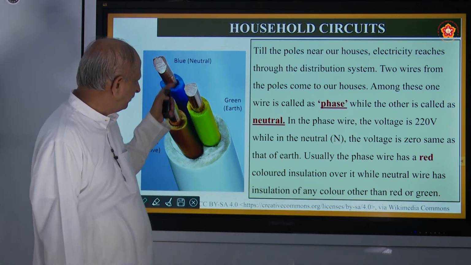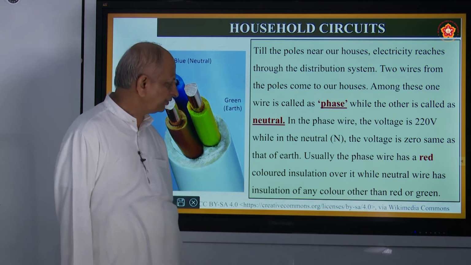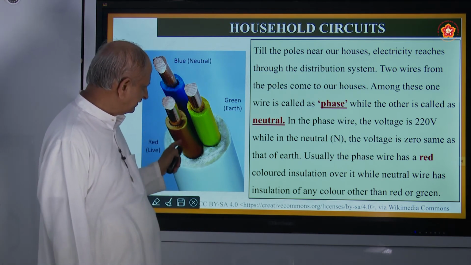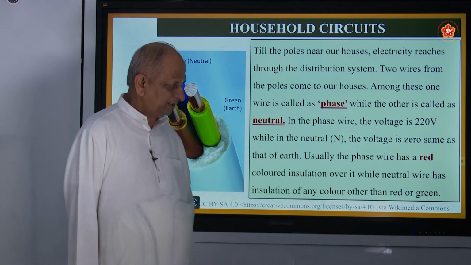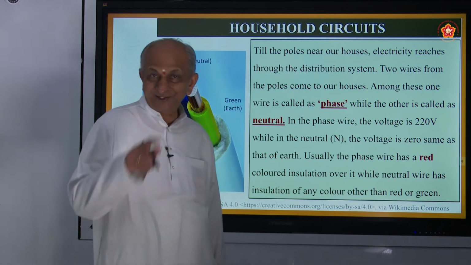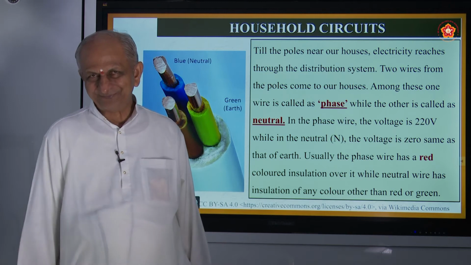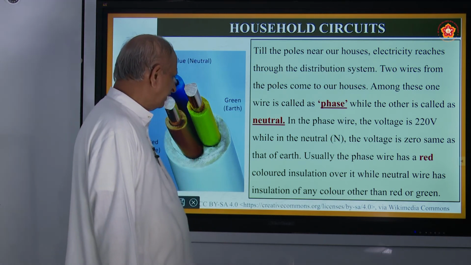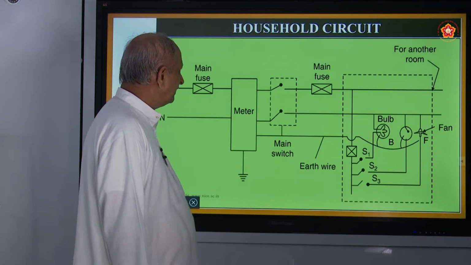Here we have shown blue. So these are the wires, and this is the color of the skin. And why do you want color? Just to identify which is neutral, which is live. Okay, so there is a color combination.